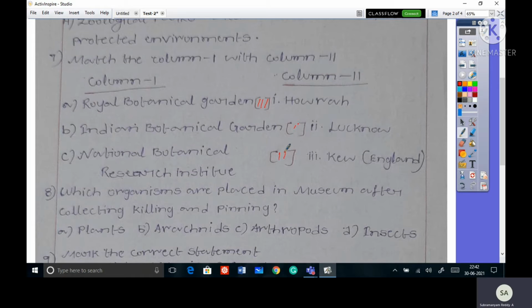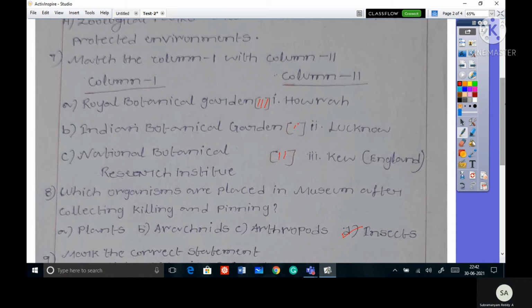Next, 8th one. Each organism is placed in museums after collecting, killing, and pinning. First one, A. Plants. B. Arachnids. C. Arthropoda. D. Insects. So here, correct answer is insects. So when you are collecting insects, first killing, then pinning.